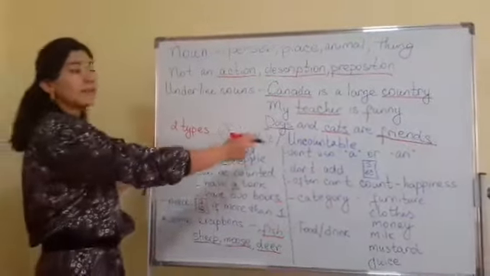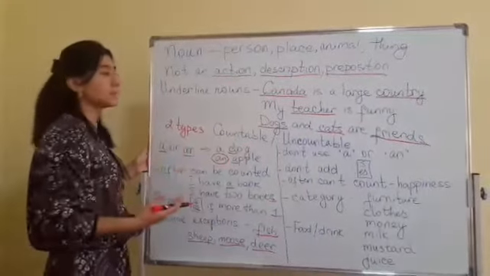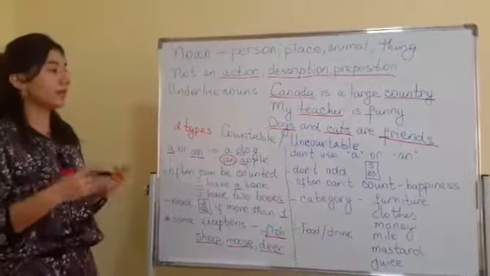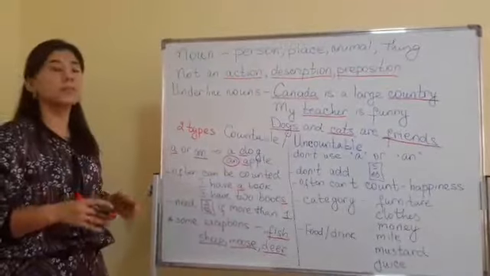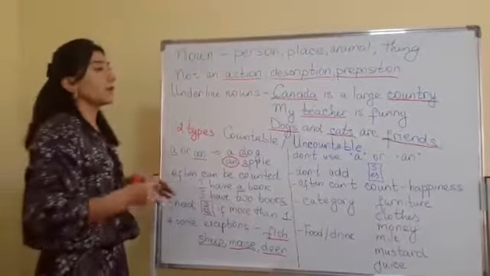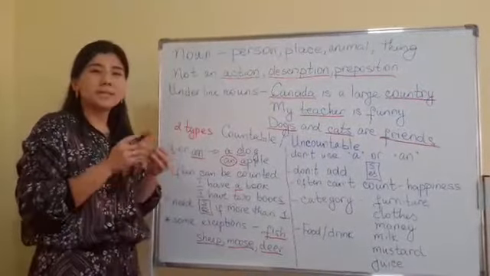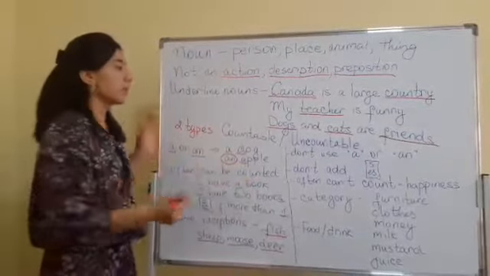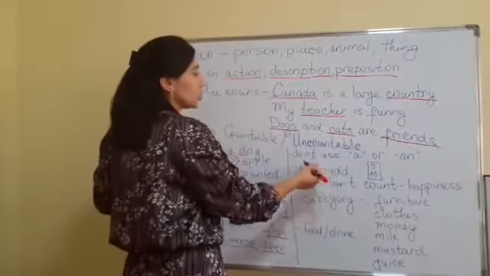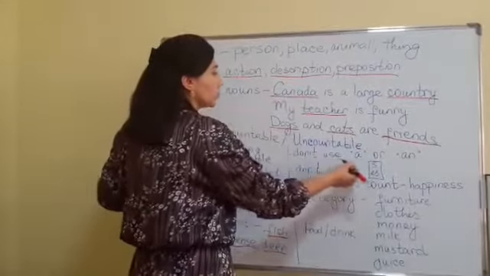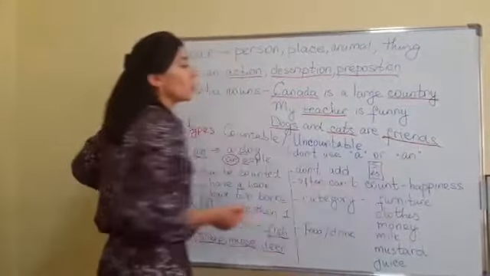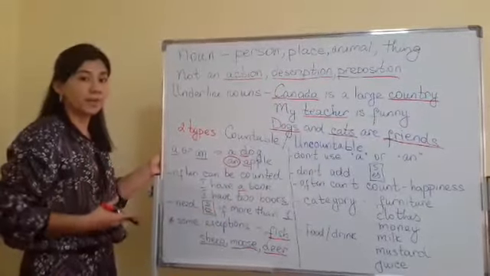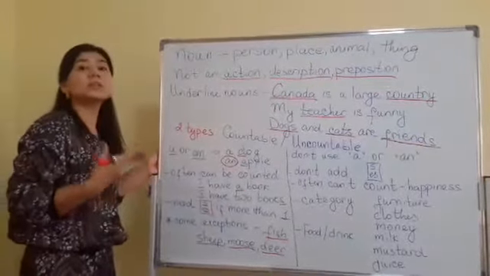Let's define uncountable nouns. What does uncountable nouns mean? Countable nouns are those which we can count; uncountable means we cannot count them. It may be something very small or something made of a lot of many things. We don't use a or an with uncountable nouns. Why? Yes, you are right, because we cannot count them.